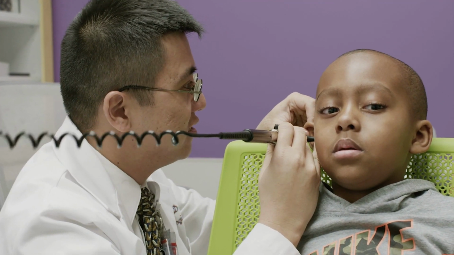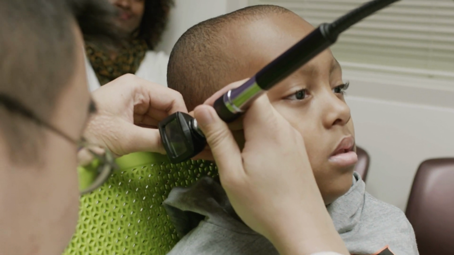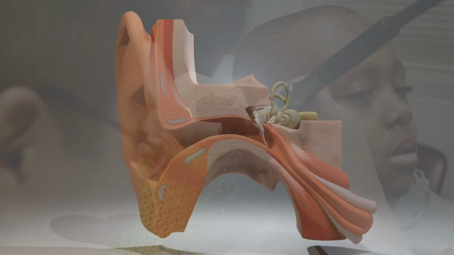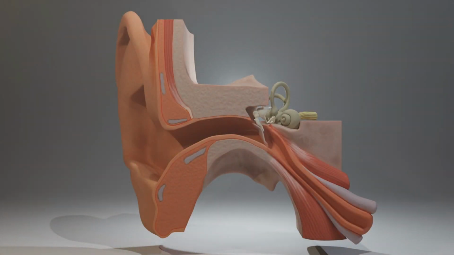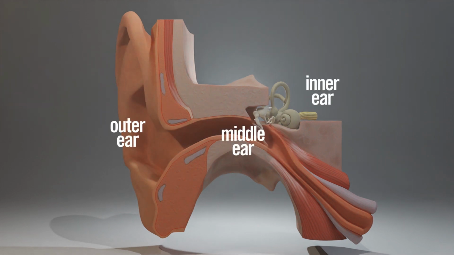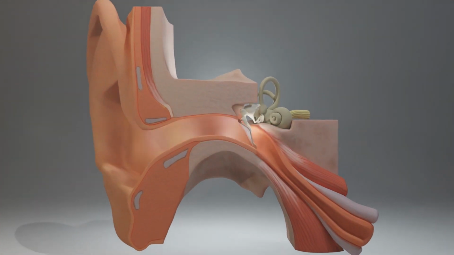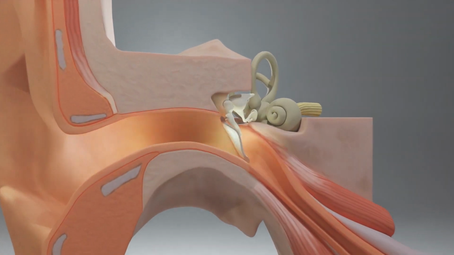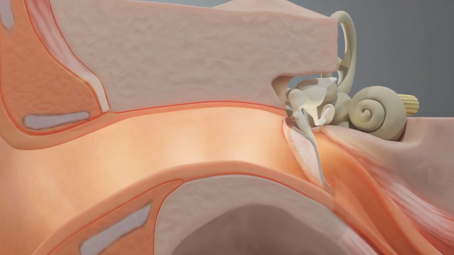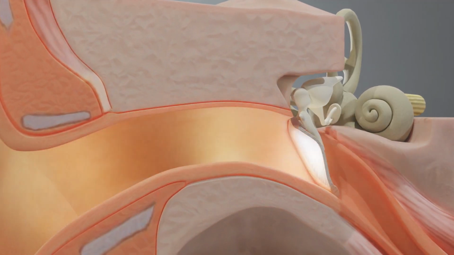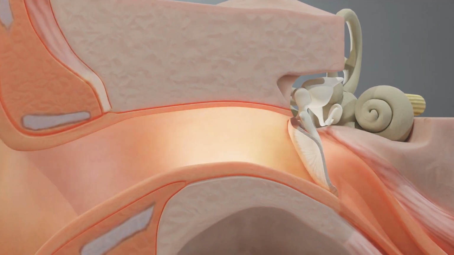Hearing loss happens when there's a problem with one or more parts of the ear. Let's find out what goes wrong and how doctors can help. There are 3 parts to the ear: the outer ear, the middle ear, and the inner ear. Normally, the outer ear gathers sounds from the environment and funnels them through the ear canal to the middle ear. But sometimes, sounds cannot reach the inner ear.